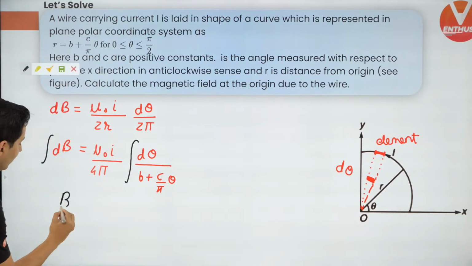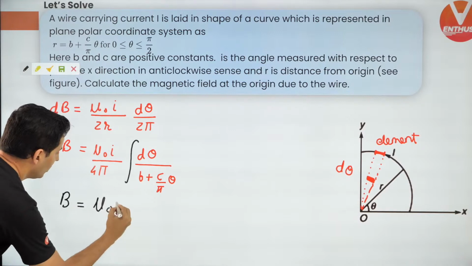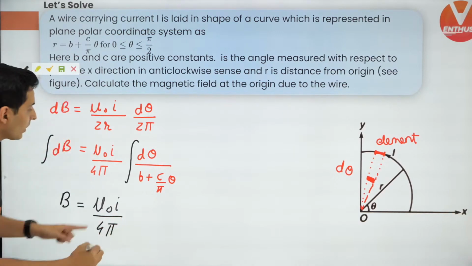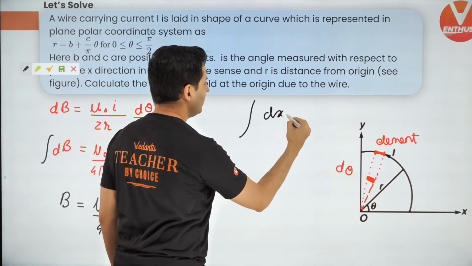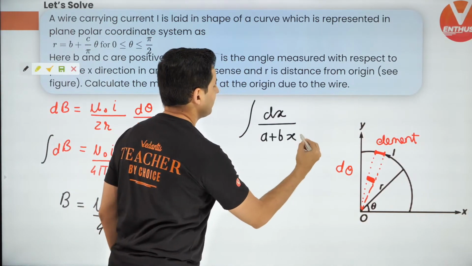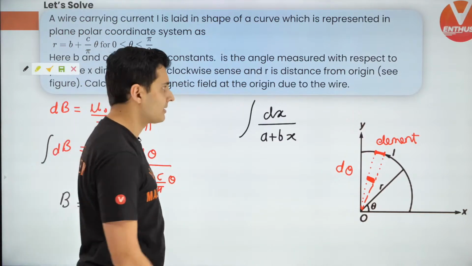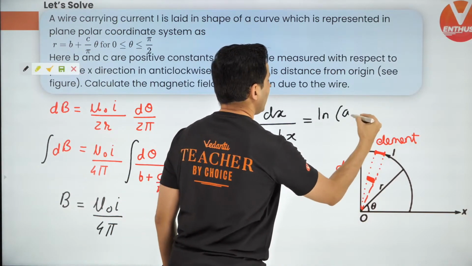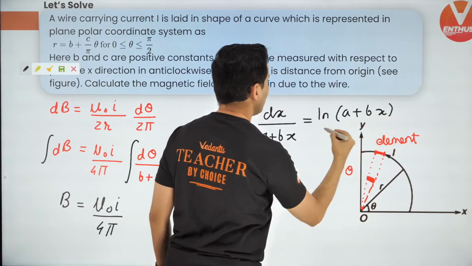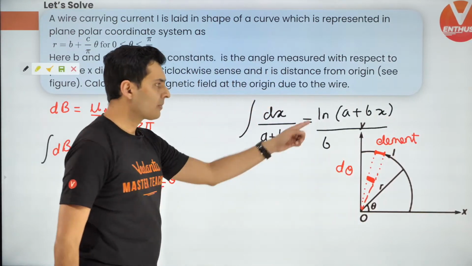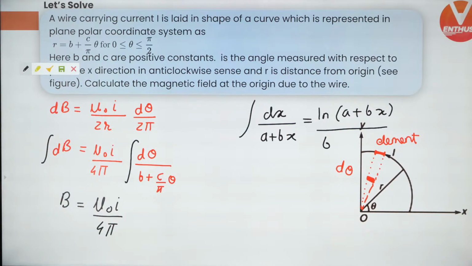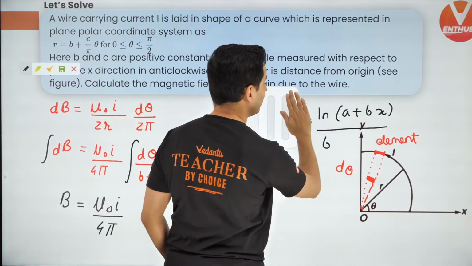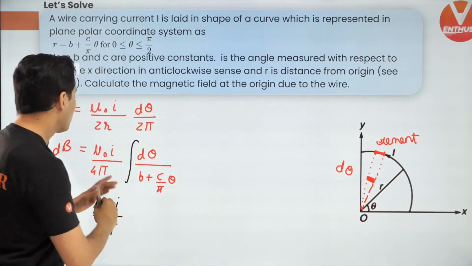So on the left hand side, I'll get net magnetic field. This is mu naught I by 4 pi. Now if you're wondering what is the integration of this, it is your standard form, dx upon a plus bx. What is the integration of dx upon a plus bx? Isn't it ln a plus bx, the whole thing divided by b? All right, isn't it this, guys? I hope this is clear. Very important integration formula. We'll put the limits, hold on, we'll put the limits, but this is something which you should know.